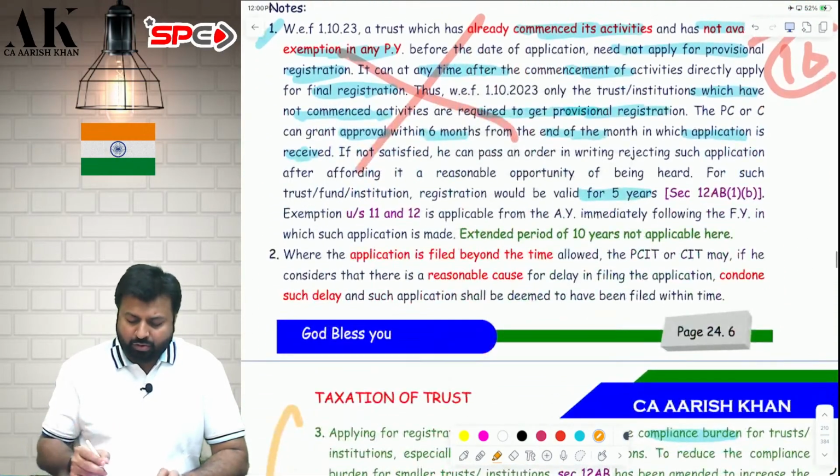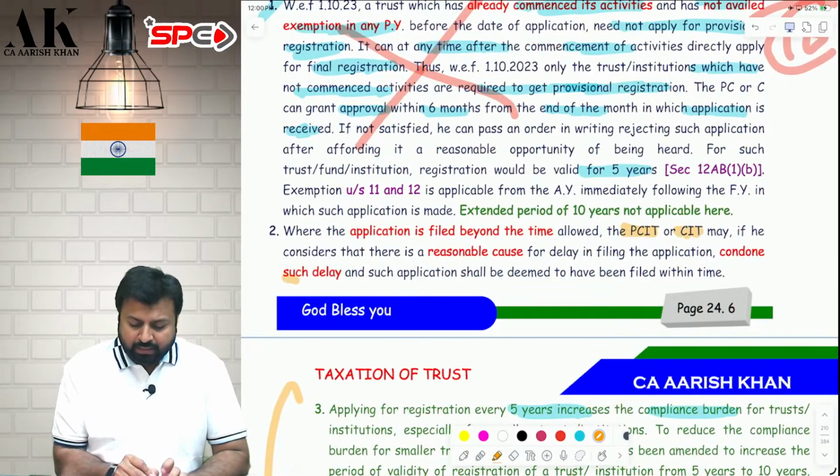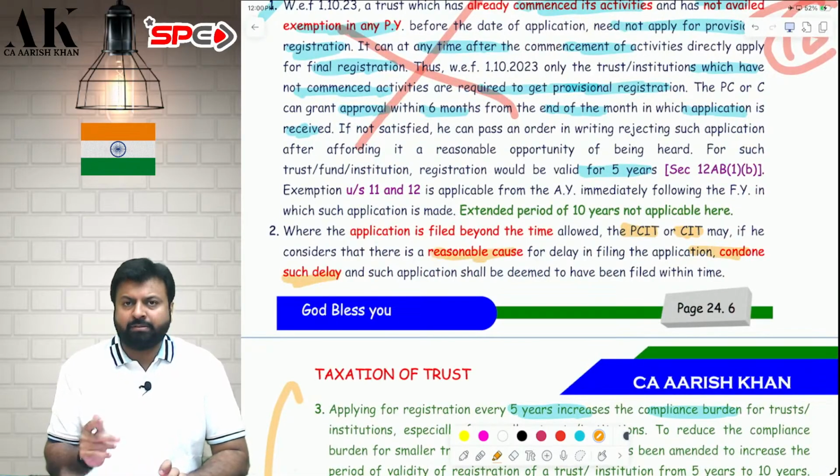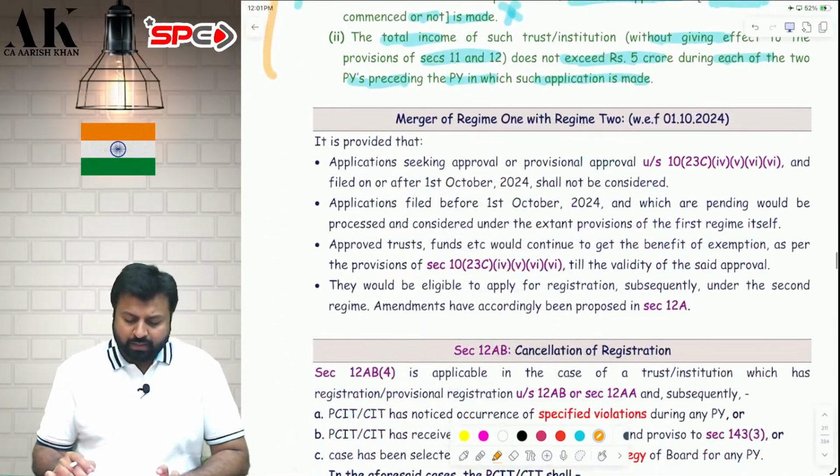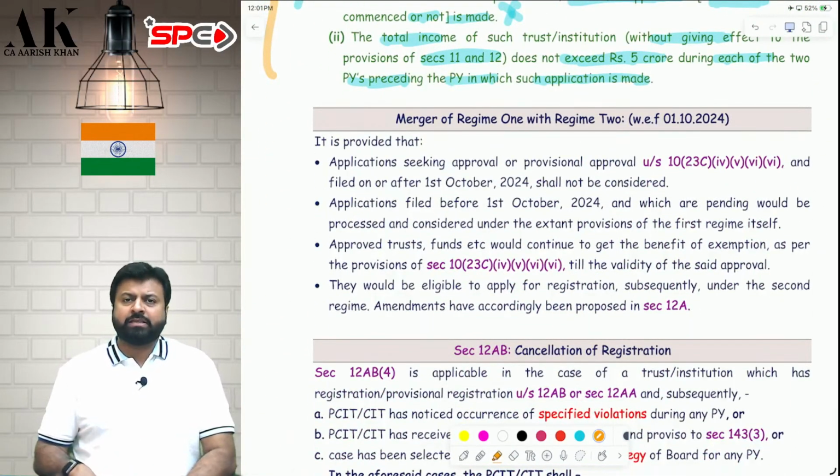Yes, the delay can be condoned by the commissioner. Check, please. The commissioner can condone the delay if there is a reasonable cause. Why not? Definitely. That power has been given to the commissioner. Okay. Now, coming to one small issue, merger of regime 1 with regime 2.